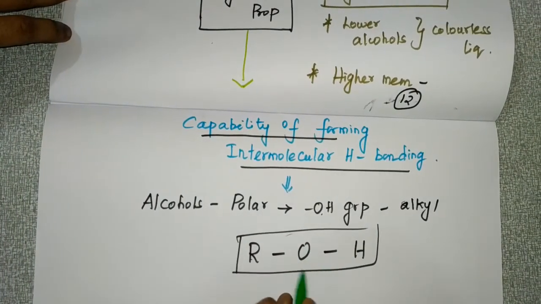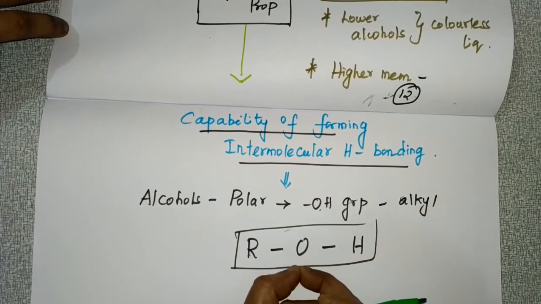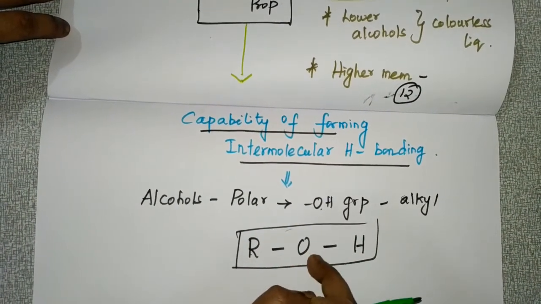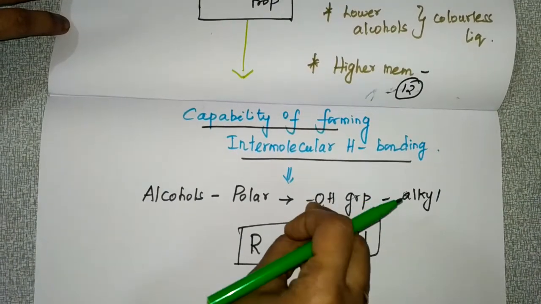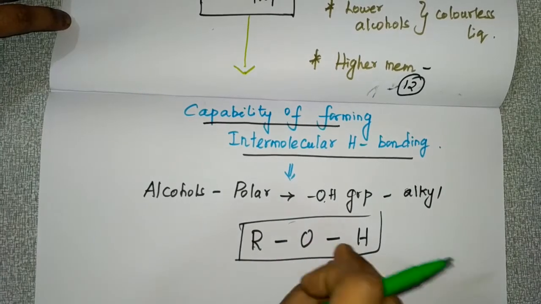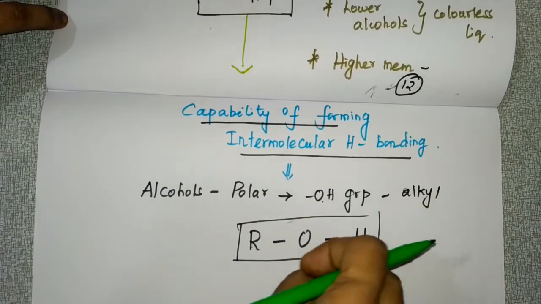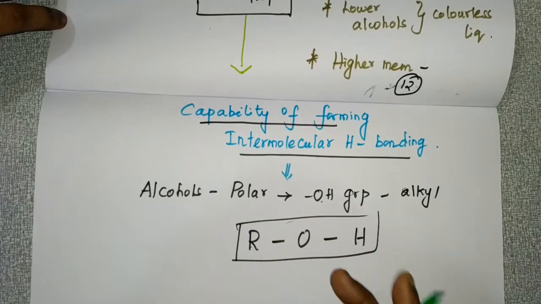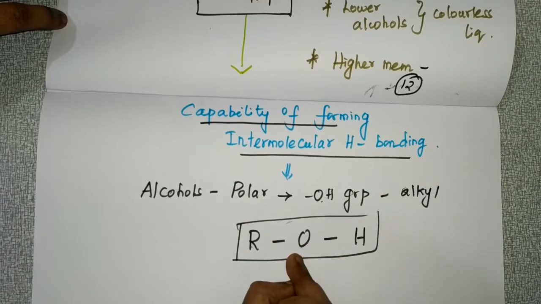Because of this, a polarity is created between oxygen and hydrogen as well as between carbon and oxygen.